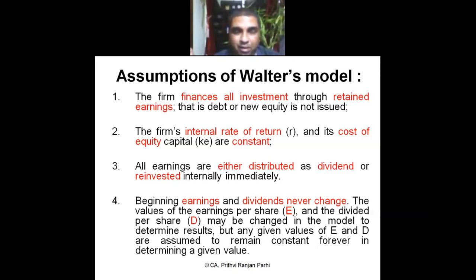Okay. So let me repeat that assumption. First assumption is that all investments are financed only by retained earnings. Then internal rate of return and cost of equity, both are constant. All earnings are either distributed as dividend or reinvested internally. That means either kept as retained earning or distributed as dividend. Then earnings are constant as well as dividends are also constant. Earnings and dividends will never change.